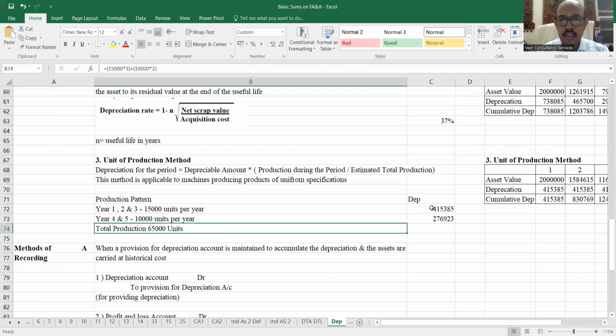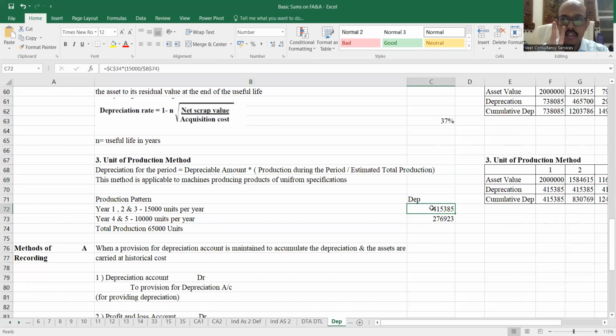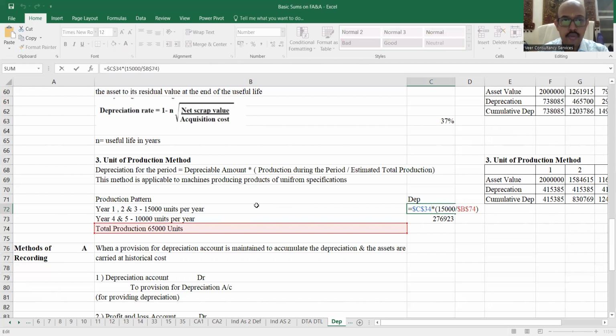In the first year, how much I will be charging? The first, second, and third year I will be charging this way depreciation. Formula क्या है यहाँ पे? Formula is depreciable amount. So C34 क्या है इसमें? 18 लाख रुपीस जो हम बोल रहे हैं वो है depreciable amount. Into production कितना है यहाँ पे? Production कितना बनाया हमने यहाँ पे? 15,000 यूनिट बनाया, तो 15,000 divided by total production that we are going to do is 65,000 units.